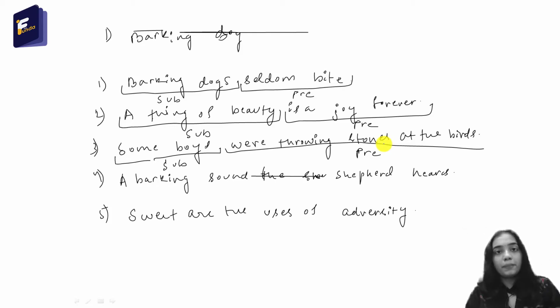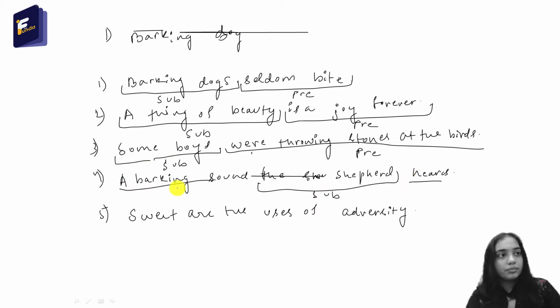The shepherd hears a barking sound. This is the way the sentence should be written. But it is written a barking sound the shepherd hears. So here the shepherd is the subject and the rest of the part is the predicate.